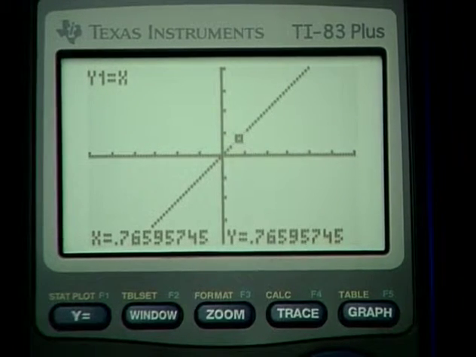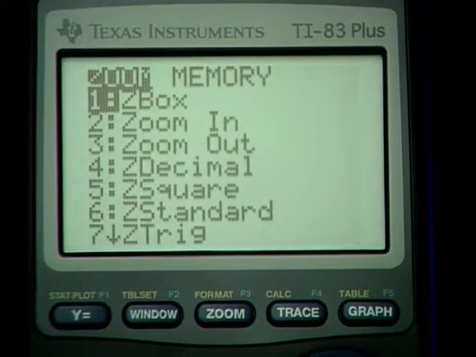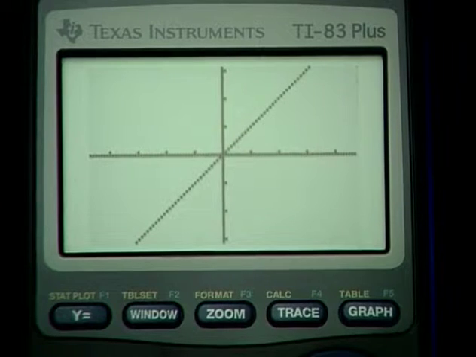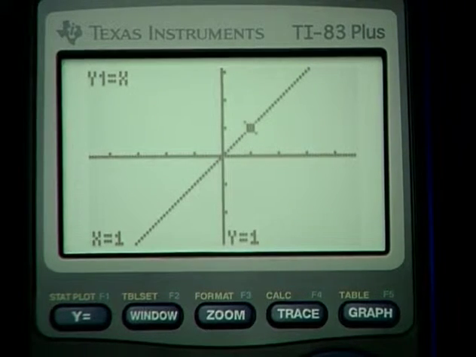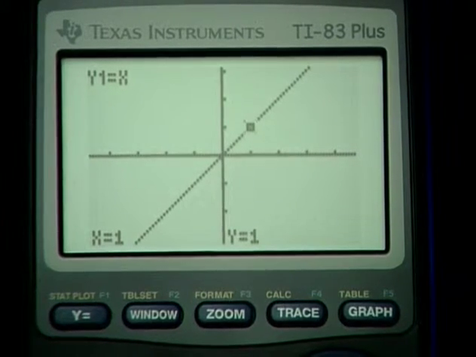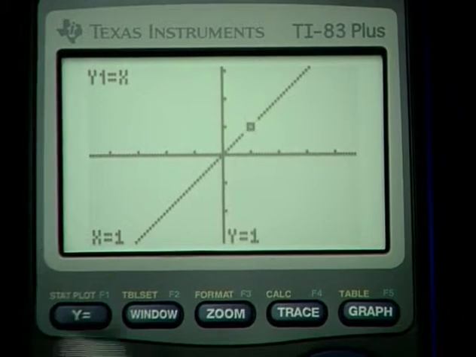Now I can accomplish friendly values by going to the zoom menu and pressing Z decimal. That's kind of an automatic way to do things. But we ought to be able to make the calculation ourselves. Now notice when I press trace and tracing to the right, I get rather simple decimals here. Now, we need to be able to make the calculation ourselves because it's not always the case that we want this particular window setting. You see, we might want to make this friendly value setting when we are looking at a graph way over to the right or way over to the left or something like that.